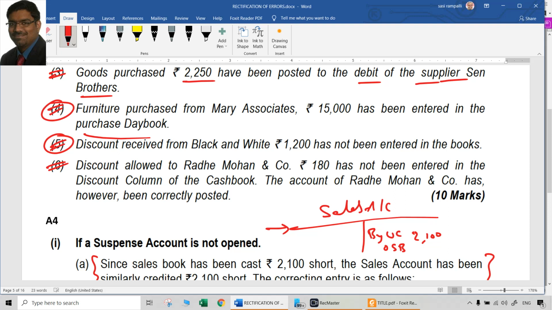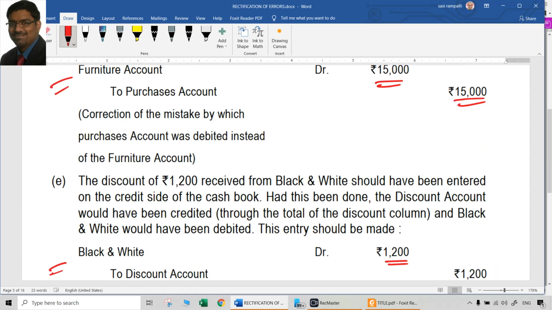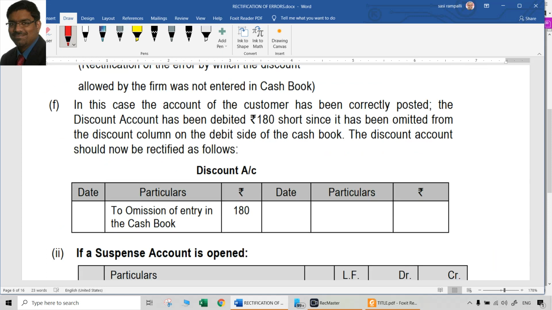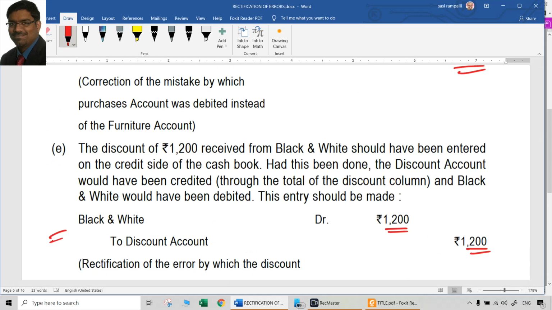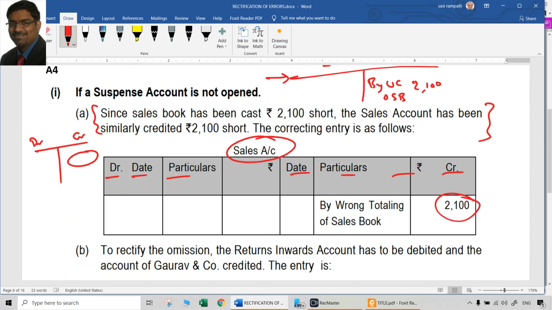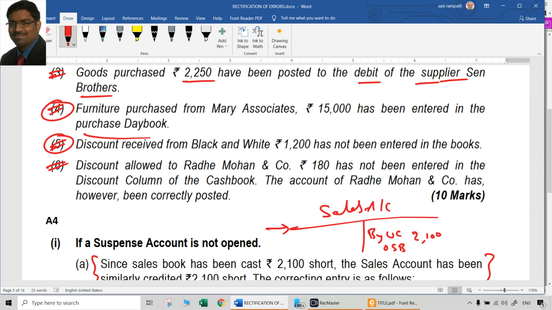Now ideally, what should you do? You can go to the discount allowed account and put it there as 180 rupees on the debit side, because it was not entered at all. So that is the treatment for point F. Discount allowed account is a better word to use. So debit the discount allowed account with 180 rupees because it was not entered at all. Radhe Mohan account is not having any problem, so no need to rectify that.